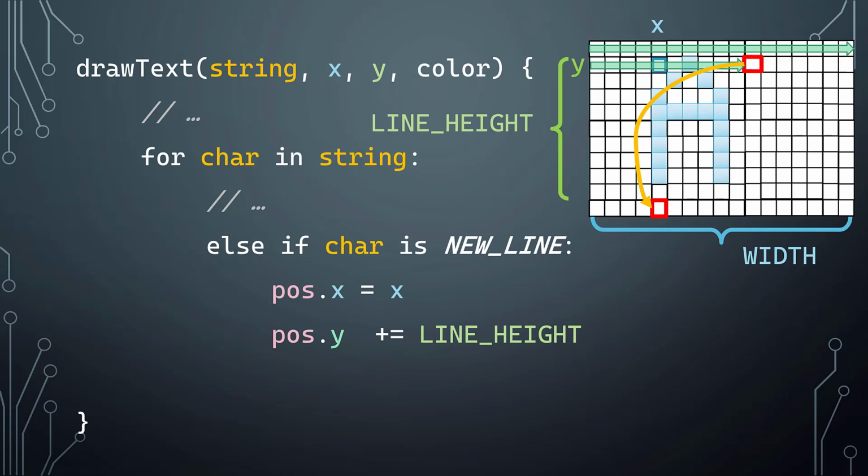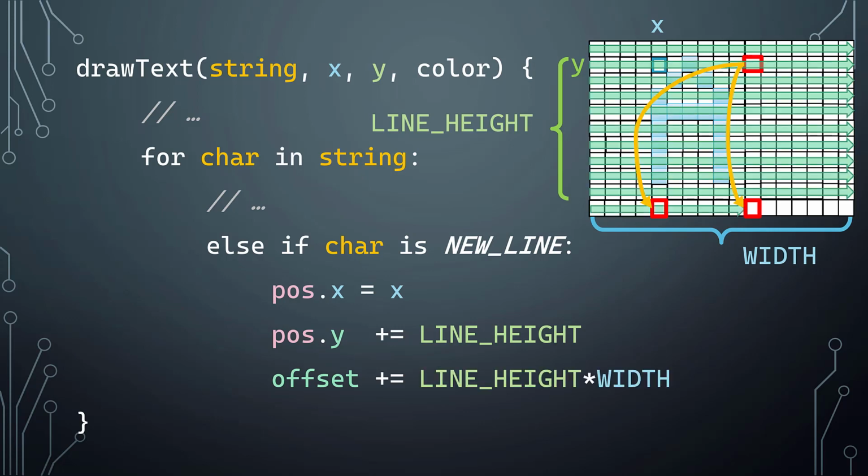In this case, it's going to be 1 pixel's worth of space. And then incrementing the offsets is going to be a little bit more involved. So to get from here to here, first we can just drop straight down. That's easy. That's just line height's worth of frame buffer width worth of pixels.